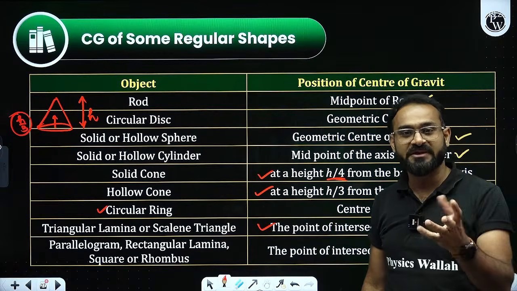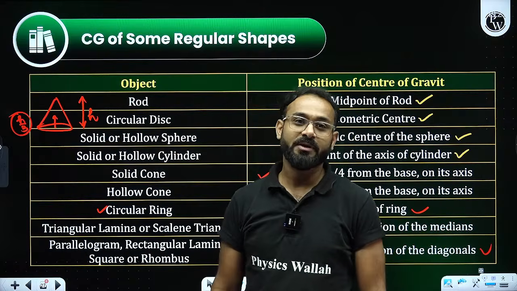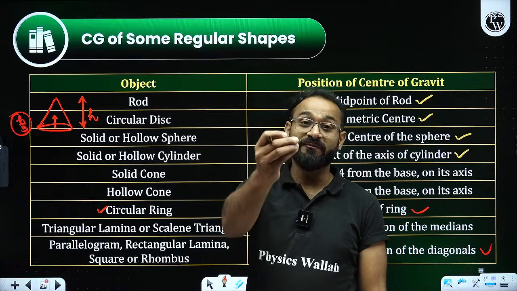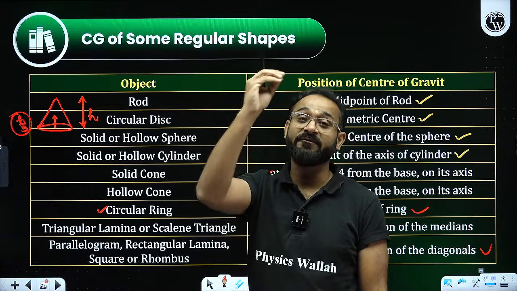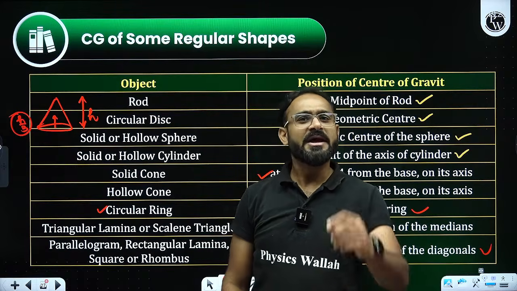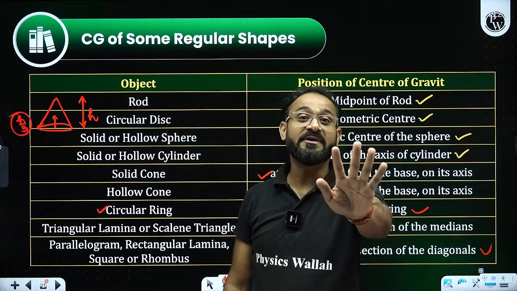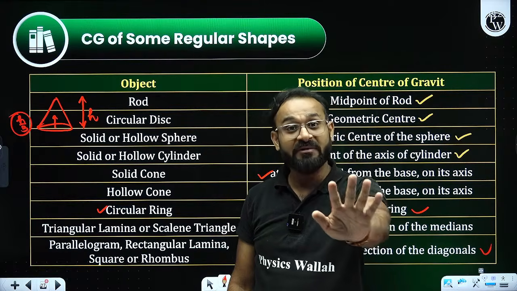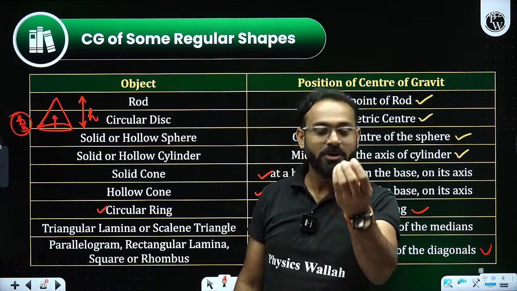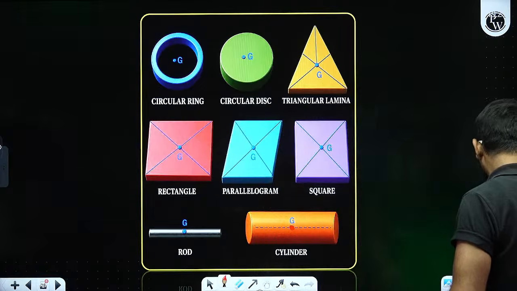We have observed that they are going to provide you the value, the height of the cone, 20 centimeter. And they will be asking about the solid cone, where the center of gravity will be lying for the solid cone. How to do that? So 20, h by 4 from the base for solid cone. 20 by 4, answer is 5 centimeter. Center of gravity will be lying at 5 centimeter. This is how you would be able to solve it. So these are the diagrams.